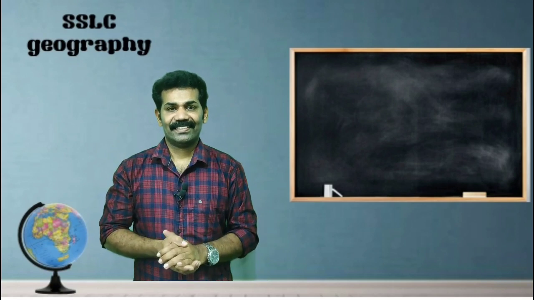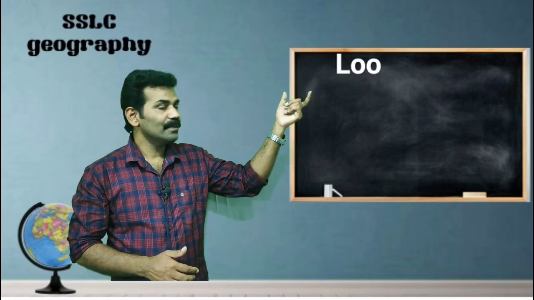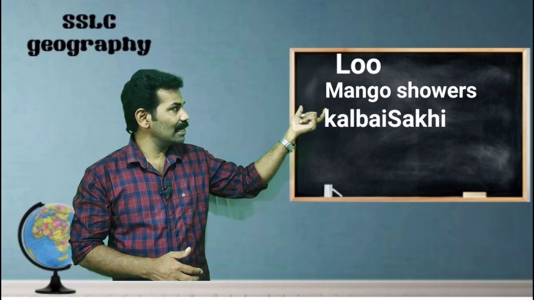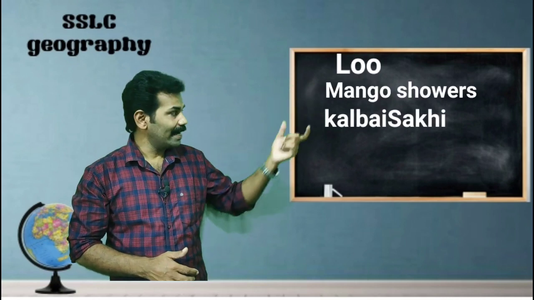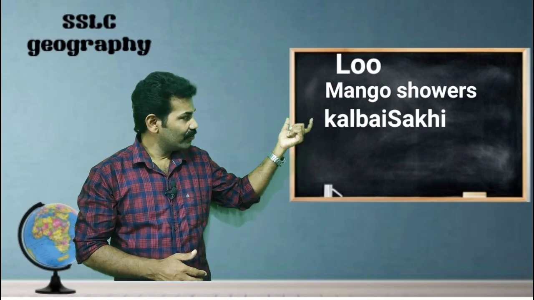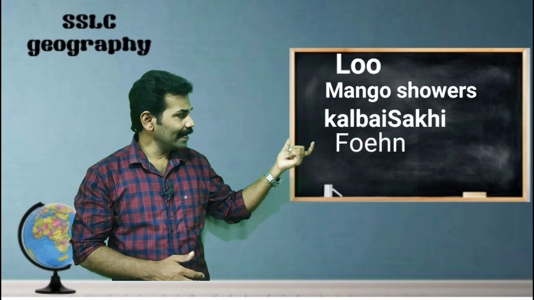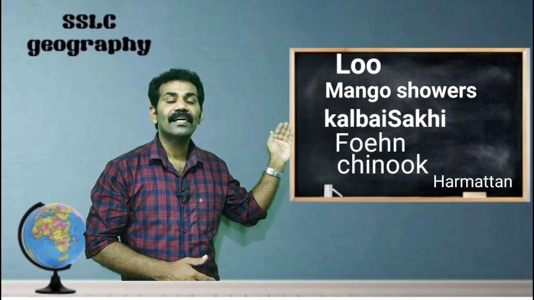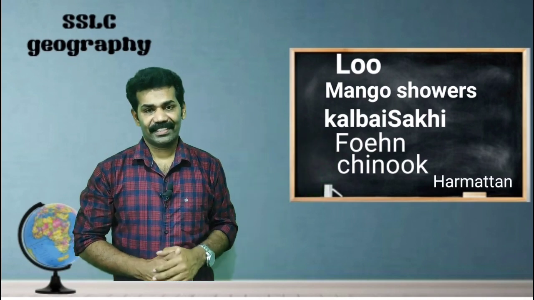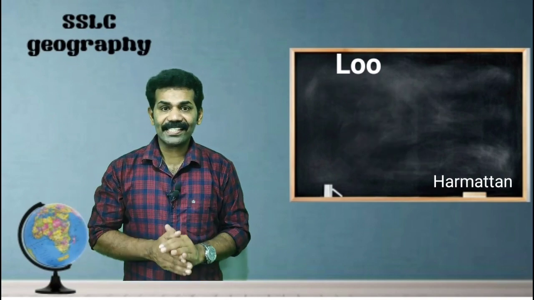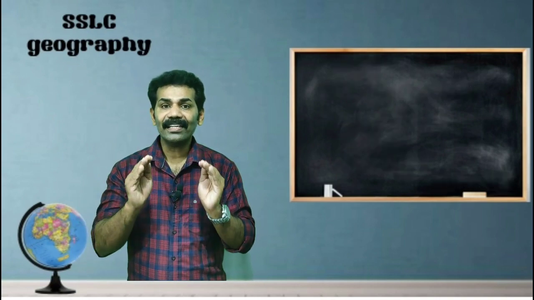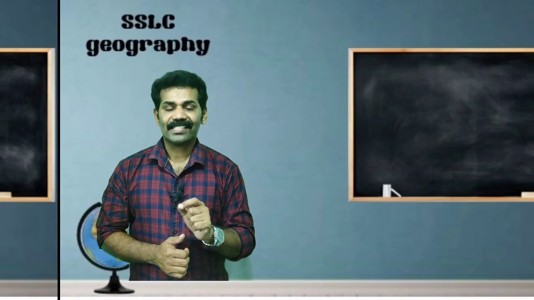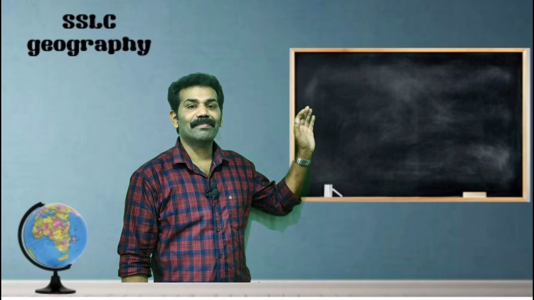We can see that different types of local winds exist in different parts of the earth. First of all, Loo, Mango Showers, Kalbaishagi. These are the local winds from India. Another three are Foehn, Chinook and Harmattan. These are other local winds that blow in other parts of the world. So let us discuss each one by one in detail. Okay, can you understand me? Yes. Now we are going to study them one by one.